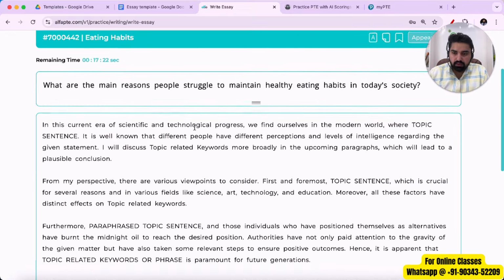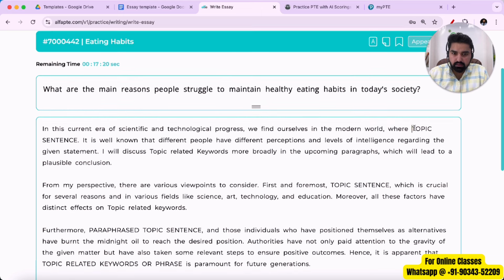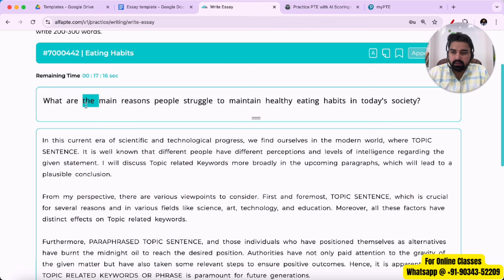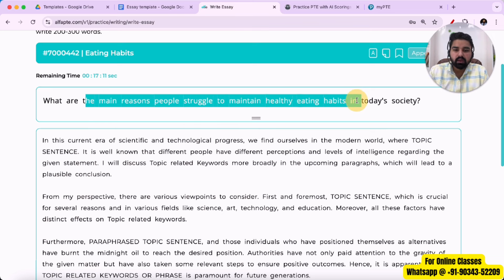So as you can see in the first paragraph, we can write this topic sentence, the sentence basically that is given to us. Here the given line is: the main reasons people struggle to maintain a healthy eating habit in today's society. This is the given line.